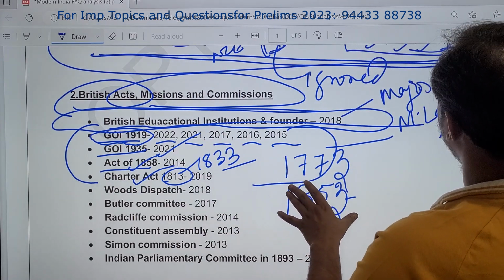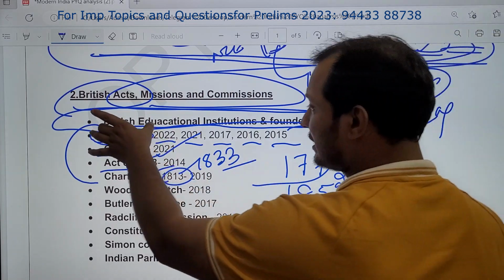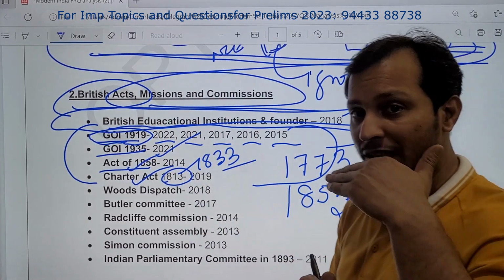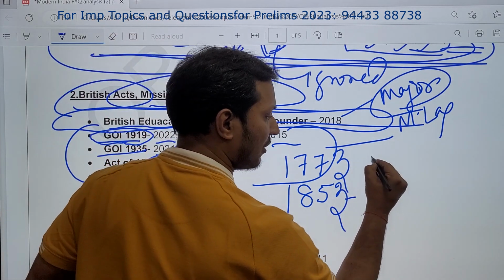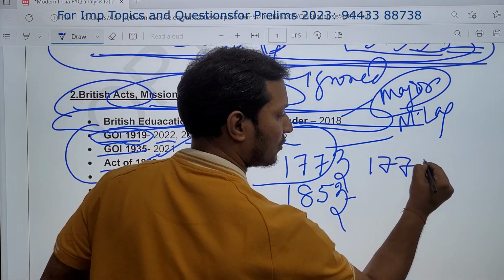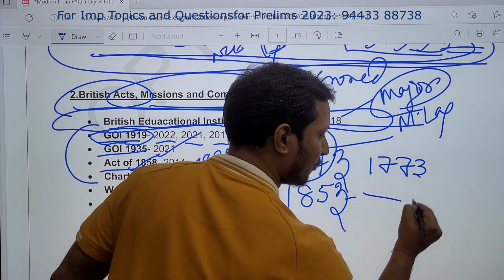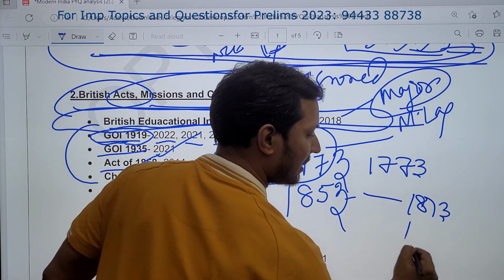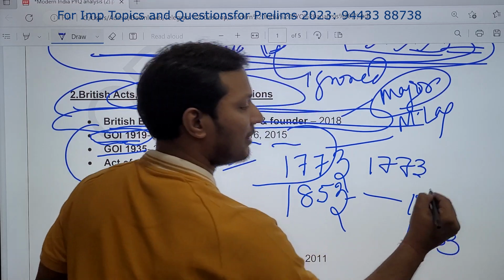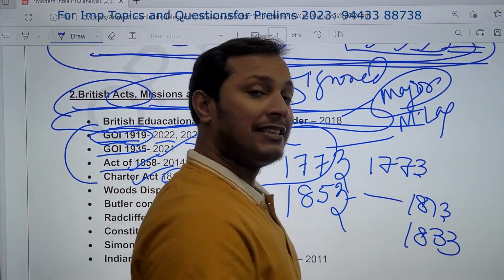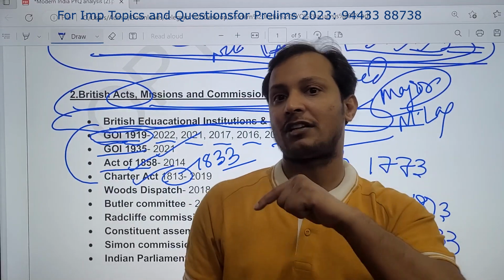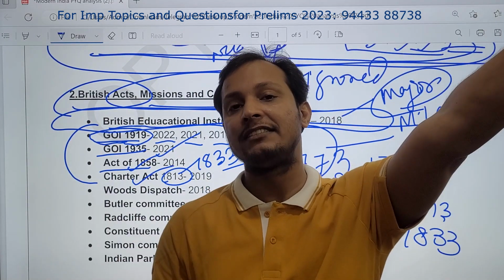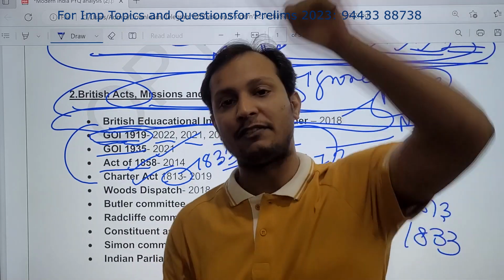No need to revise all the provisions. And why do you need to read all? Because sometimes when UPSC frames a question, suppose they are asking a question on 1773, what they will do is give one statement from 1813, or one statement from 1833. So you need to know all. Then you will be able to eliminate options very easily, because you will be able to recall, okay, this is not here, this belongs to 1833, this belongs to 1858, this belongs to 1853.